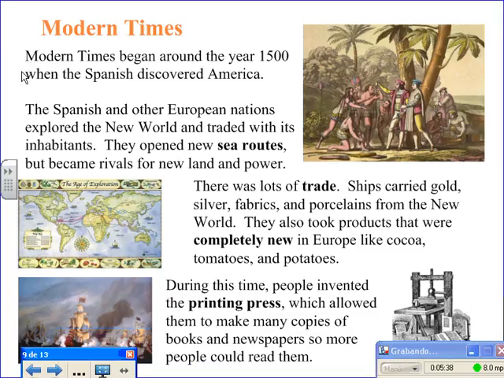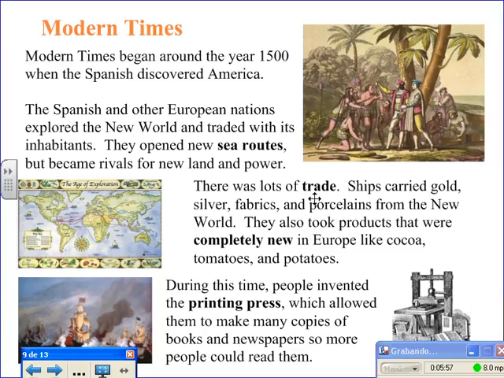Modern times. Modern times began around the year 1500, when the Spanish discovered America. The Spanish and other European nations explored the New World and traded with its inhabitants. They opened new sea routes, but became rivals for new land and power.